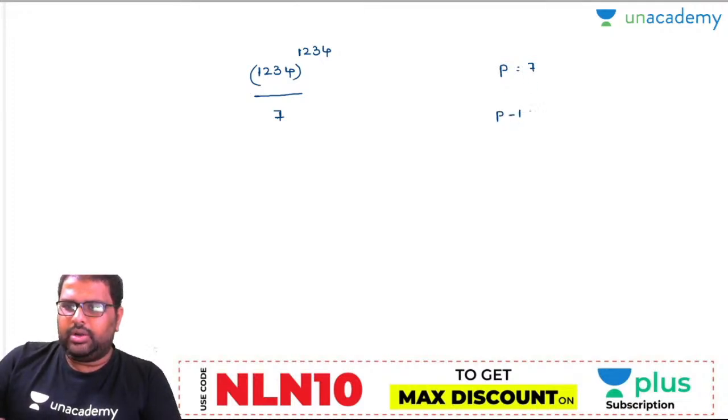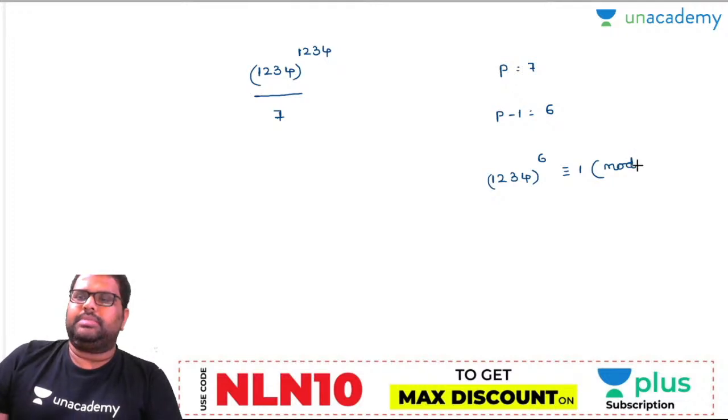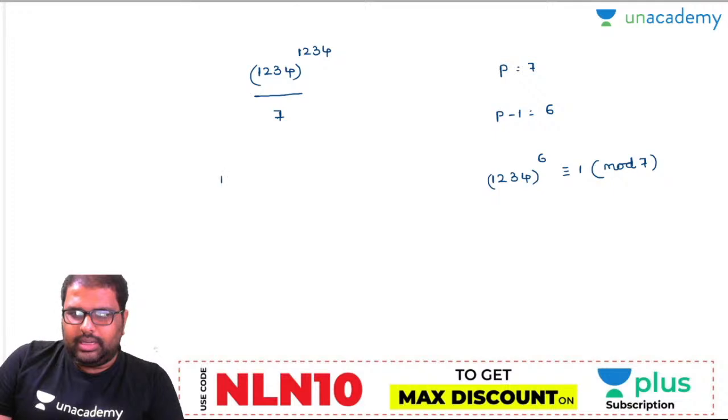6. Now according to Fermat's little theorem, you can write it like this: 1234 to the power of 6 is exactly congruent to 1 modulo 7. There is no need to check. But the exact power is 1234. Let's convert the numerator. 1234 to the power of 6 has to be written here.